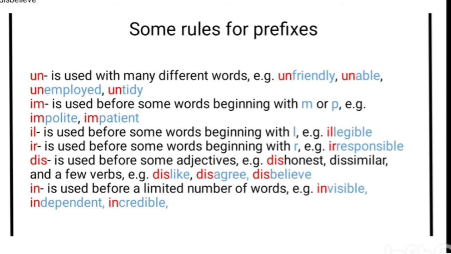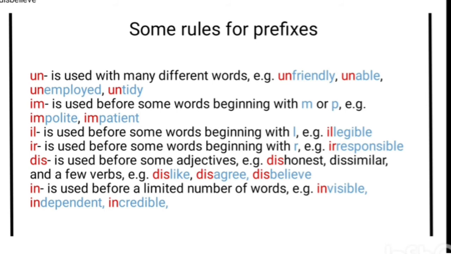The next is il, used before some words beginning with l. For example, illegible, illegal. And the next prefix, ir, is used before some words beginning with r. For example, responsible, the first letter is r, that's why the added form is irresponsible, irregular.